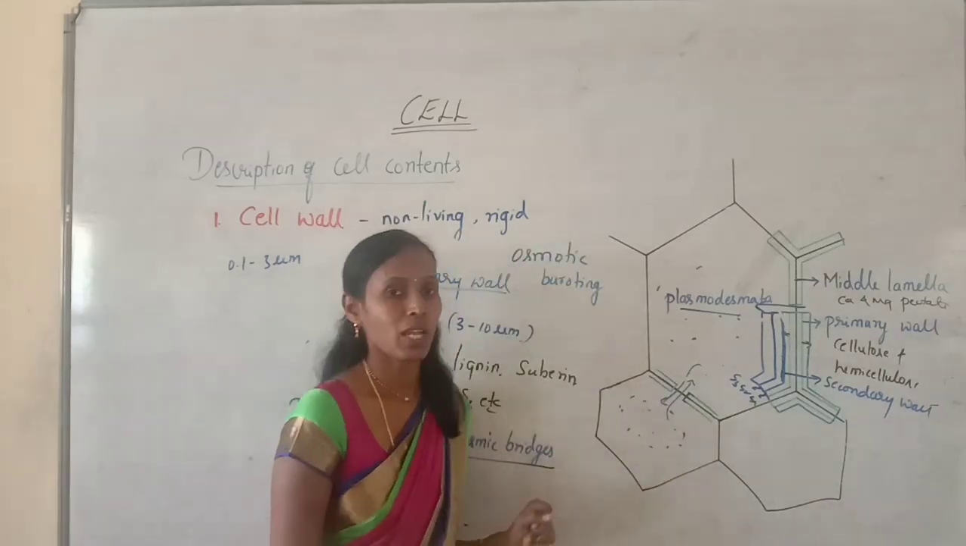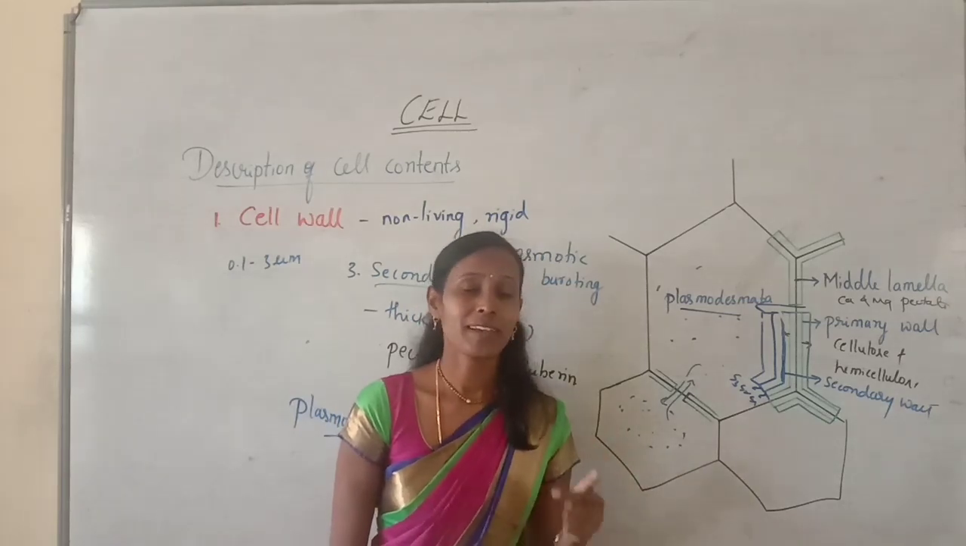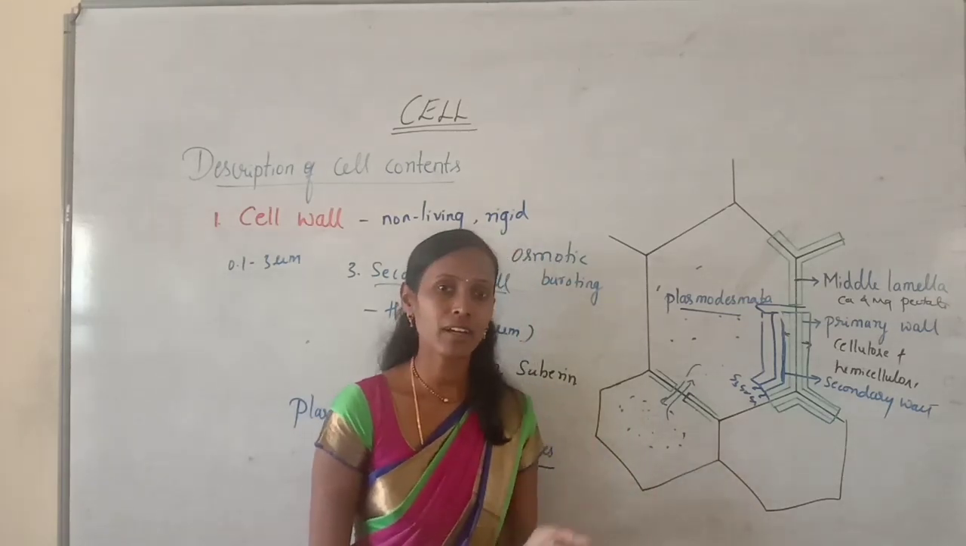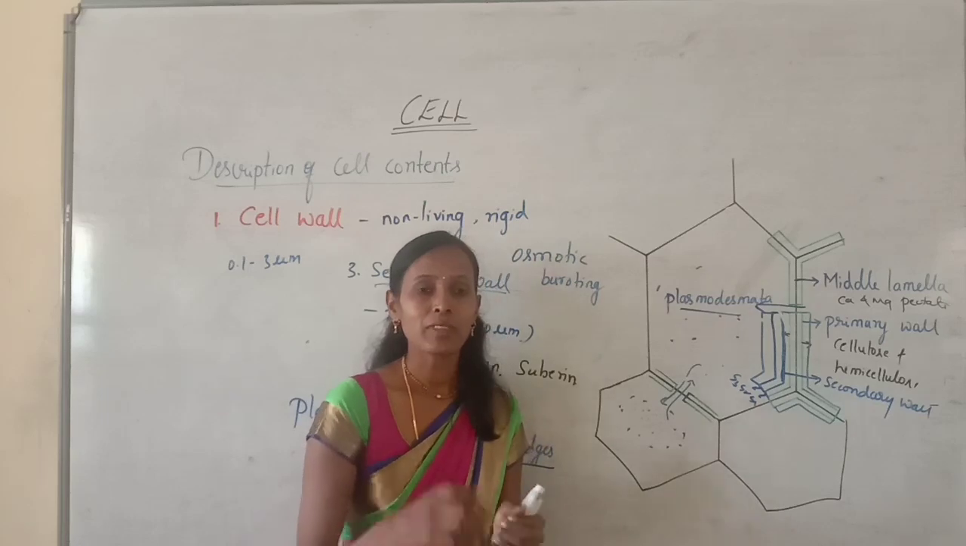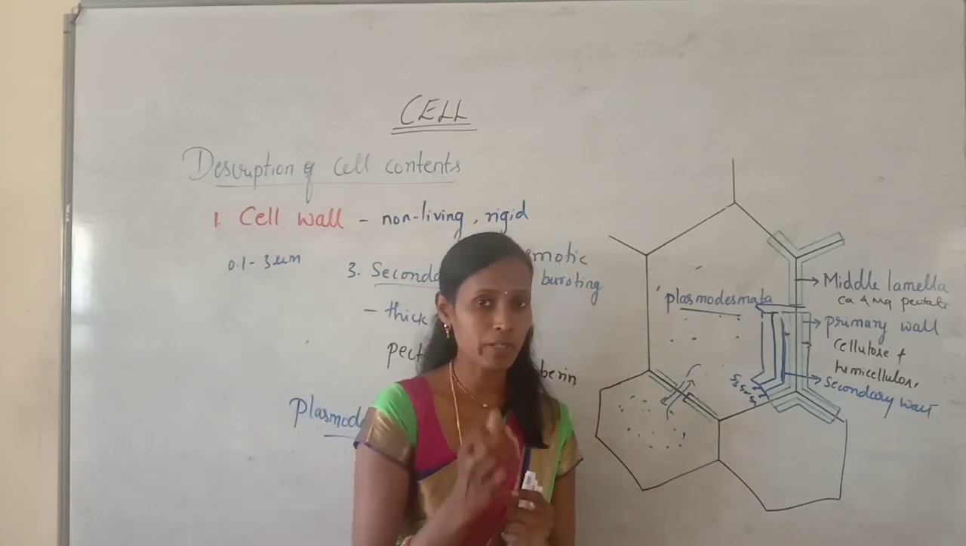Then this cell wall will protect the cell from viral infections, bacterial infections and fungal infections. Usually, plant diseases are fewer in number because of the presence of cell wall.